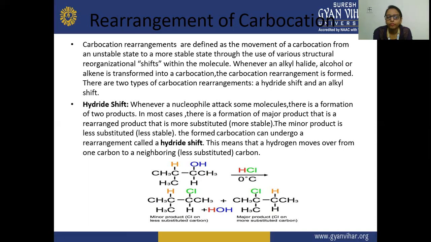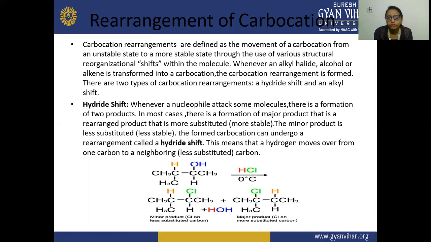Whenever there is an alkyl halide, alcohol, or alkene, there is a transformation into the carbocation, and this carbocation rearrangement occurs. Here we are going to study two types of carbocation rearrangement. The first one is your hydride shift, and secondly, it will be your alkyl shift.